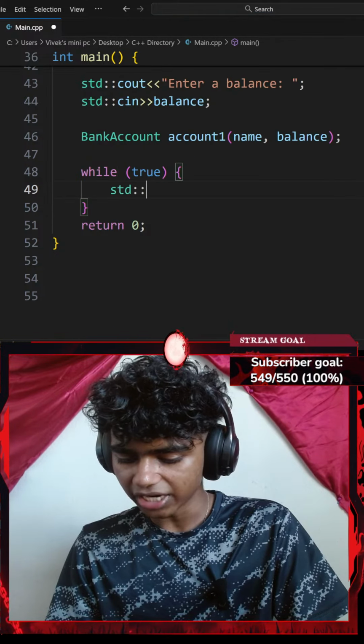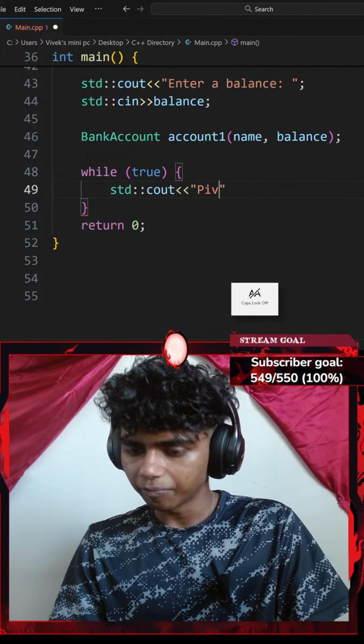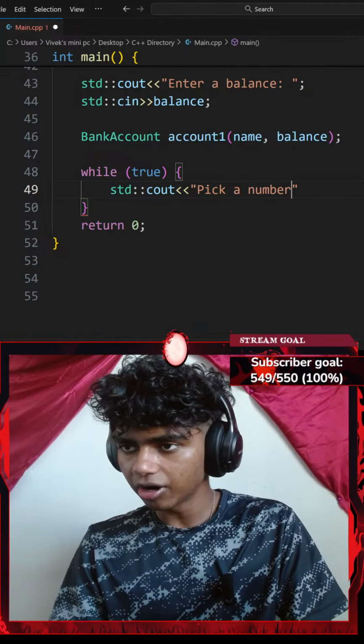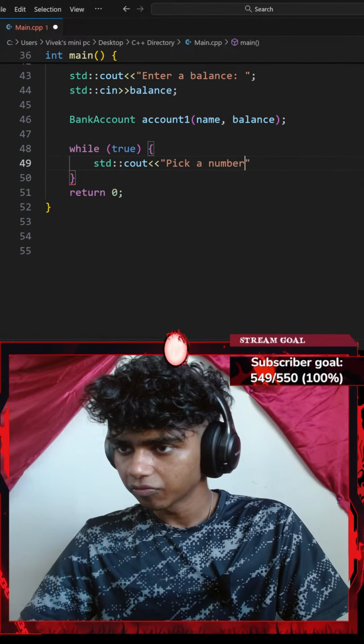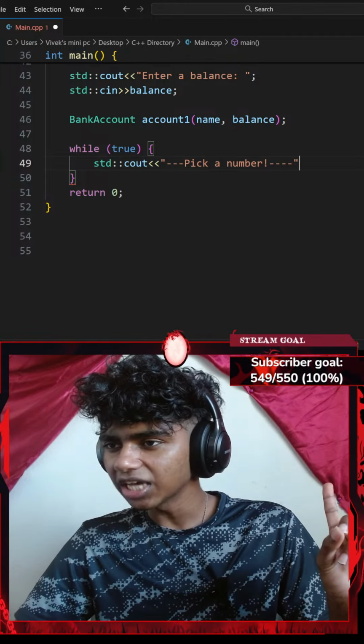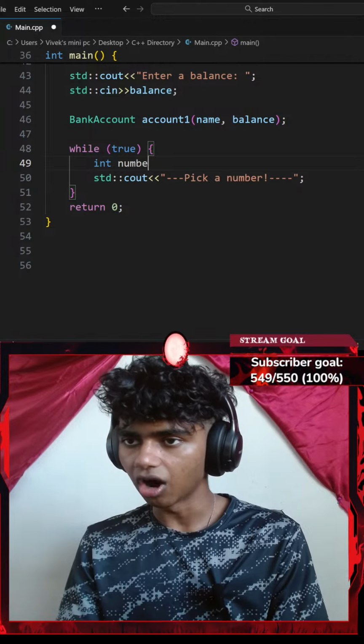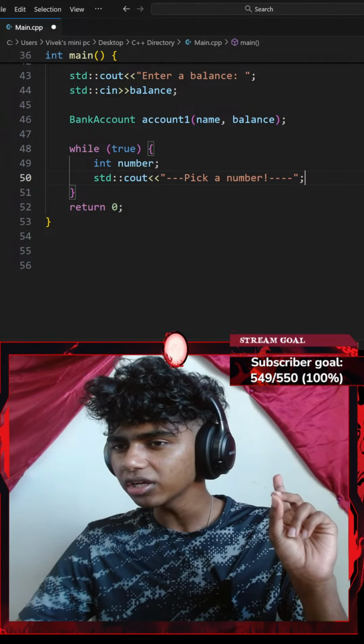I'll go with a standard console output with an insertion operator. I'll say to pick a number. Pick a number, exclamation. Maybe I could go with 4 hyphens here and 4 hyphens here as well. Okay, ending with a semicolon. And then let's go ahead and create an integer variable of number ending with a semicolon.